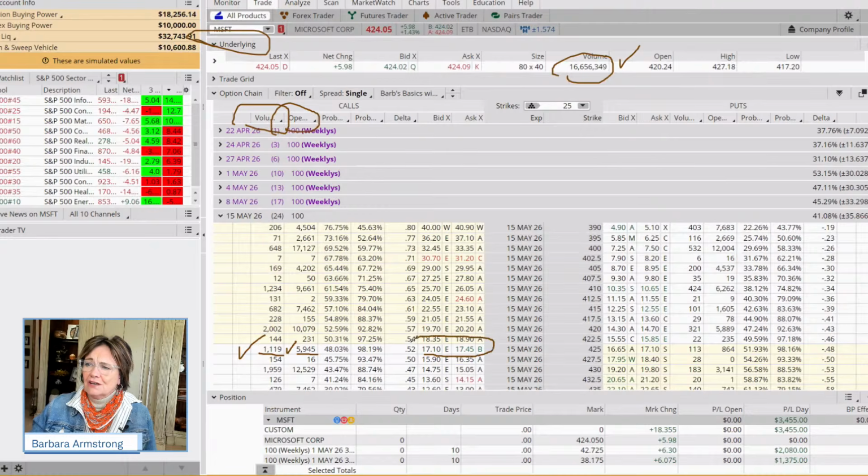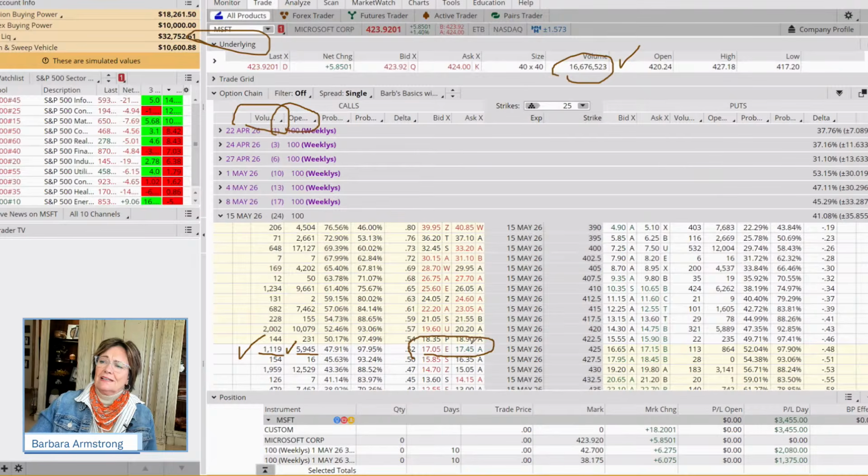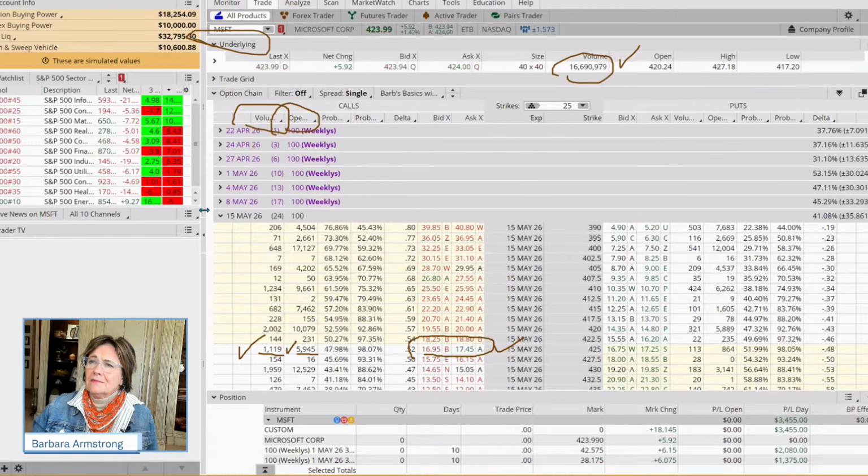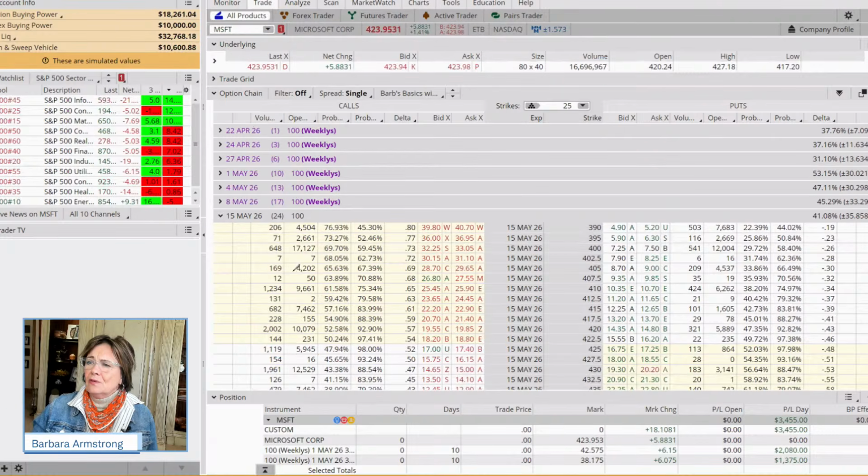And our definition of tight is less than 10%. And this is 40 cents on a $17 option. So is it below $1.70? Check. We're kind of all systems go on that. Now, if we're trading a smaller account, we don't want to risk more than $500. So a $1,700 option is not a choice for us. So we have to go further out of the money.